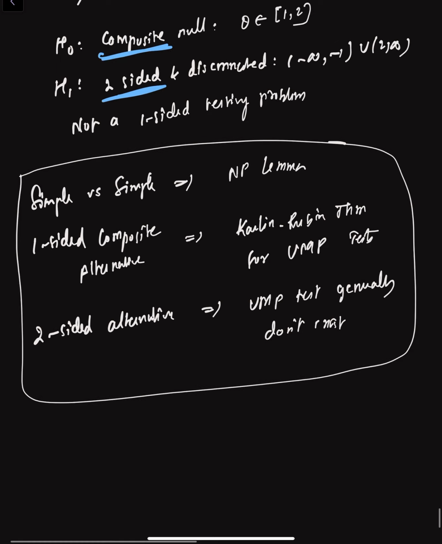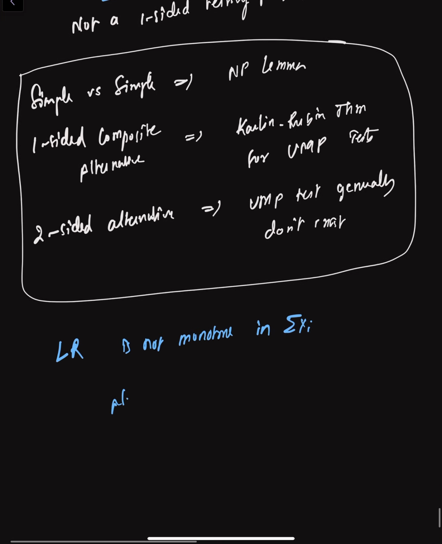And if we consider the likelihood ratio, it is not monotone in summation xi. So that means we don't have any UMP test in our case. So no UMP test exists in our case.